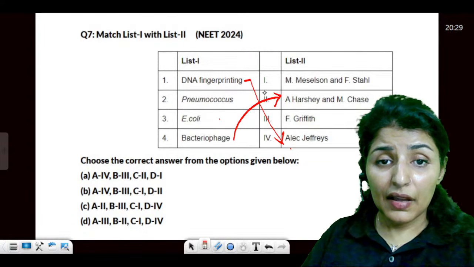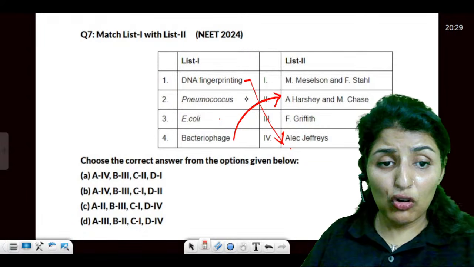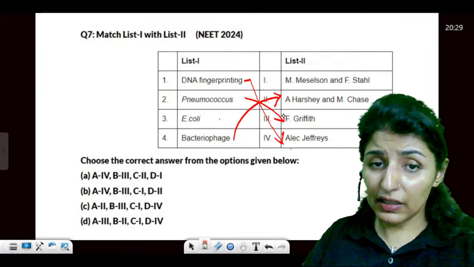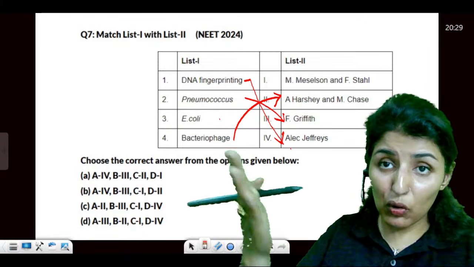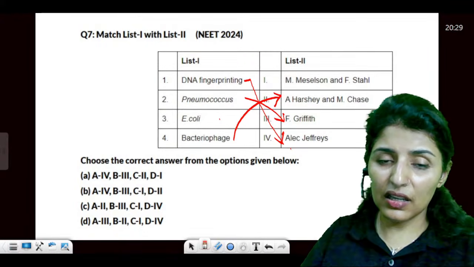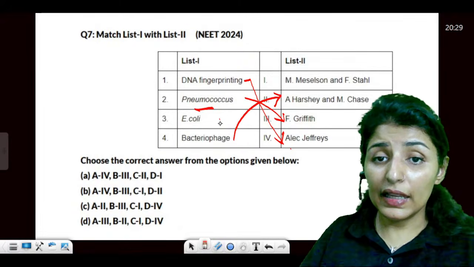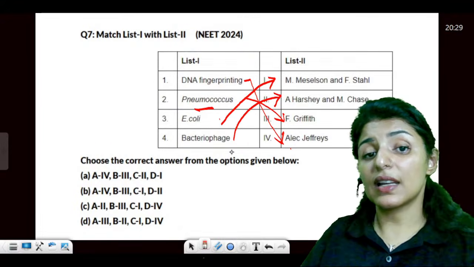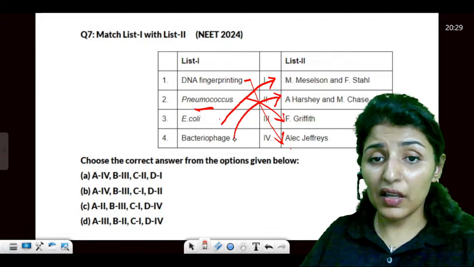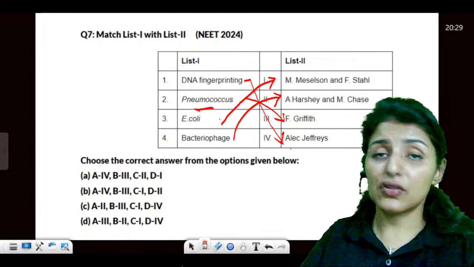Then we have pneumococcus. Pneumococcus will go with Griffith. Streptococcus pneumoniae or pneumococcus. They are known for causing pneumonia. Then E. coli. E. coli will go with Meselson and Stahl. And then bacteriophage is used by Hershey and Chase.